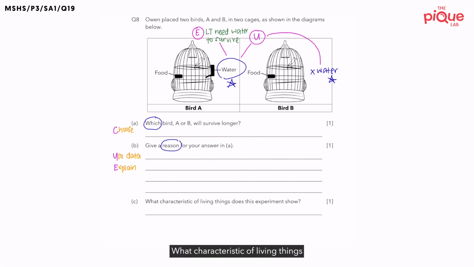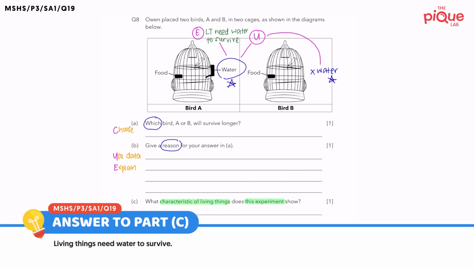Part C. What characteristics of living things does this experiment show? Can I say living things can grow? Or perhaps living things can reproduce? No. Again, the focus is on this experiment. And in this experiment, we know that the focus is not about air, it's not about food, but it is about water. Therefore, the answer is living things need water to survive.